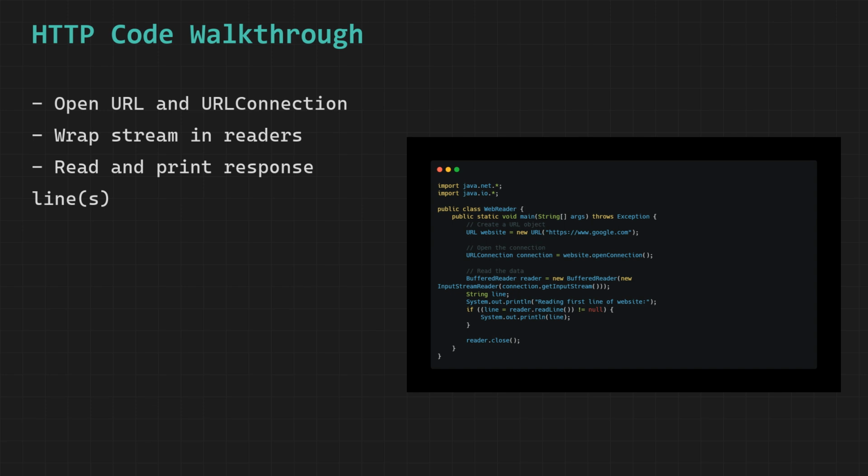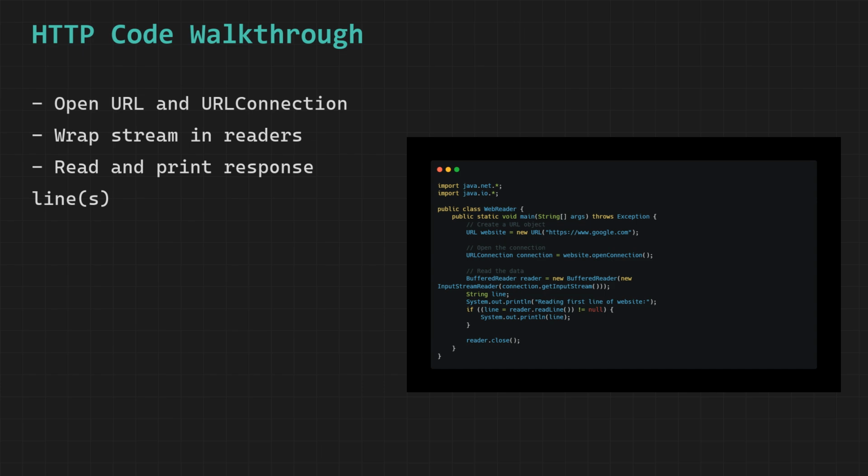We call website.openConnection, which instructs the Java networking system to prepare and establish a communication link between a running Java program and the remote server located at the address specified by our URL object, and this method returns a URLConnection object which we store in a variable called connection, and this URLConnection object represents the active communication channel between our program and the Google server and provides us with all the tools we need to send requests and receive responses through that channel.